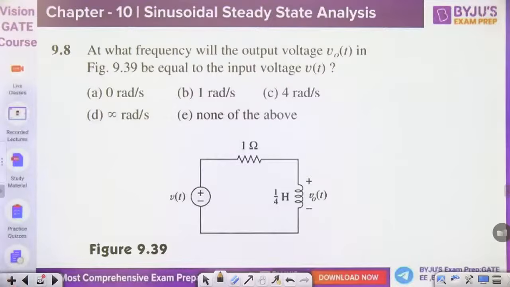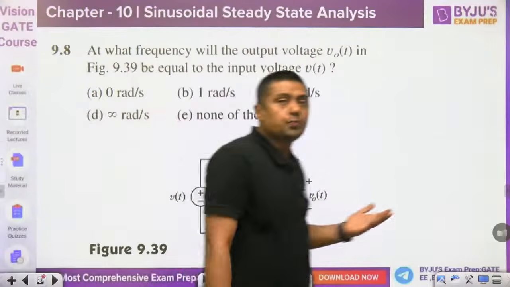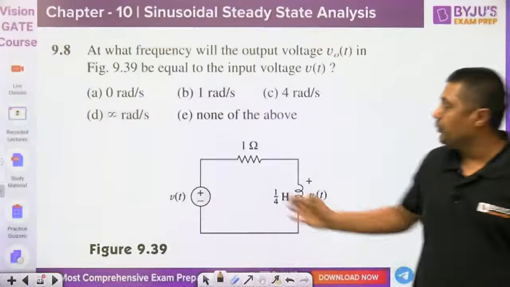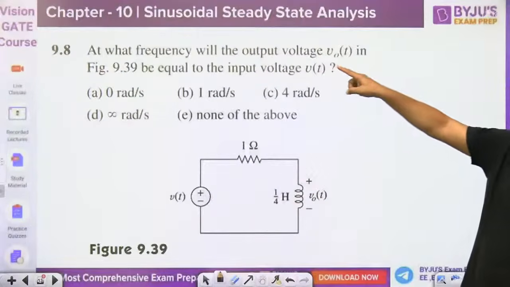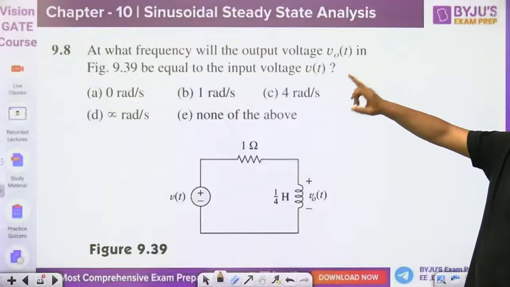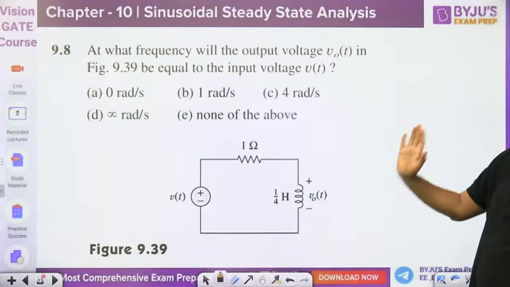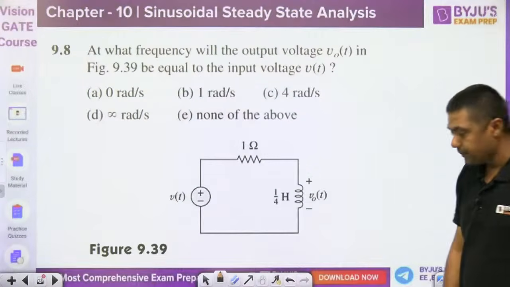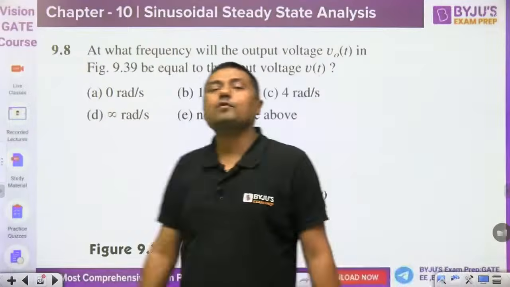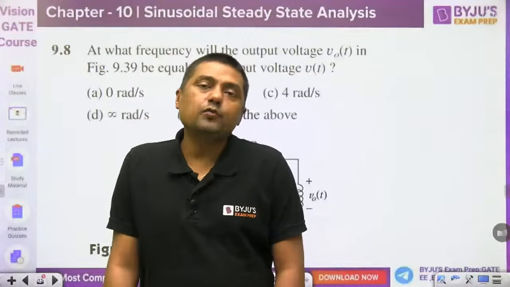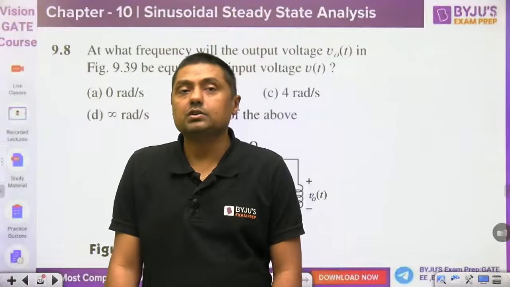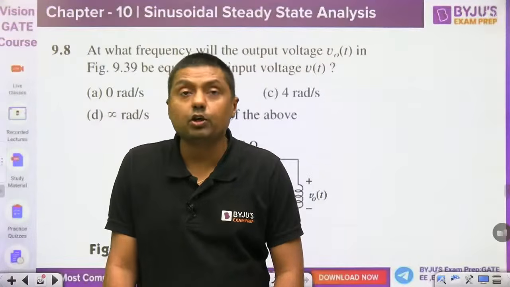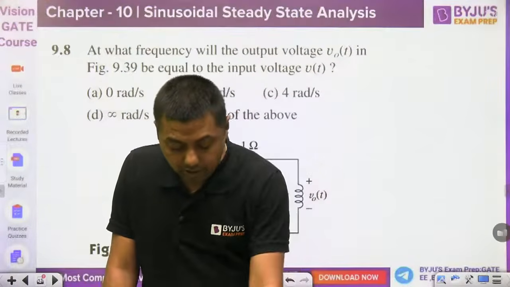Now, at what frequency will the output V0 in figure 9.39 be equal to the input voltage VT? At what frequency will the output voltage be equal to the input voltage? Exactly a replica of the input. This is a question on filters, guys, high pass filter, low pass filter. So tell me, which type of filter is it, high pass, low pass, or band pass?